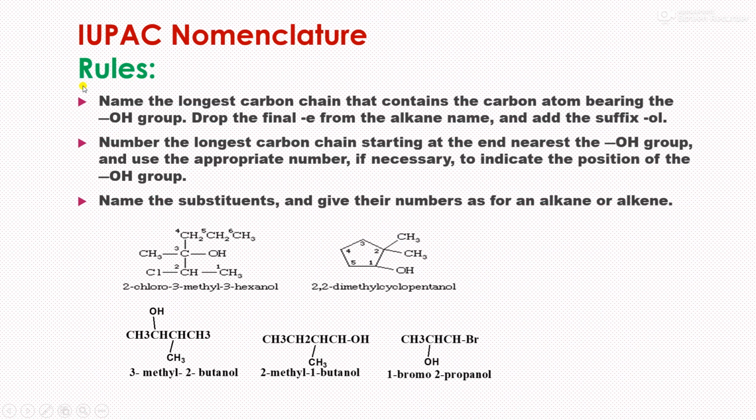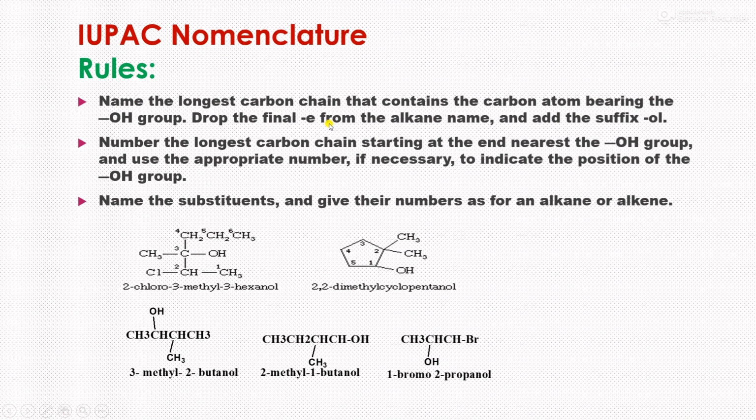There are certain rules for naming any functional groups. You might have studied these rules, but I would like to review them. What is the first rule? Name the longest carbon chain that contains the carbon atom bearing the OH group.